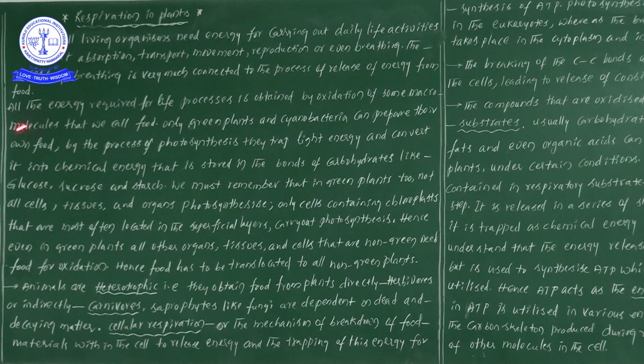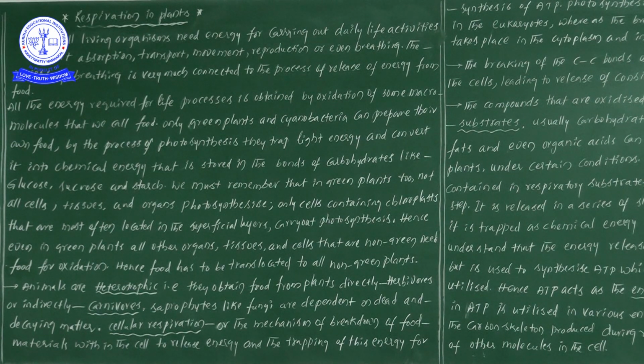Now, all the energy required for the life processes is obtained by the oxidation of some macromolecules. All the energy required for life processes is obtained by the oxidation of some macromolecules that we call food.